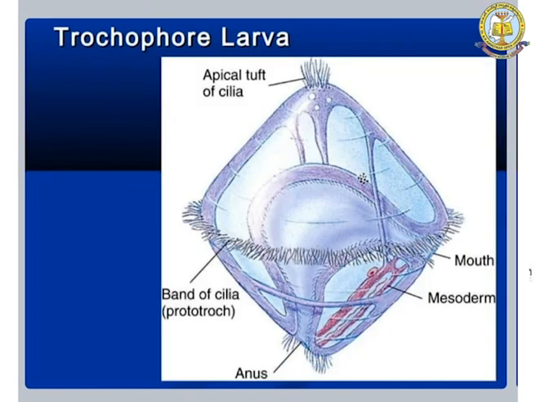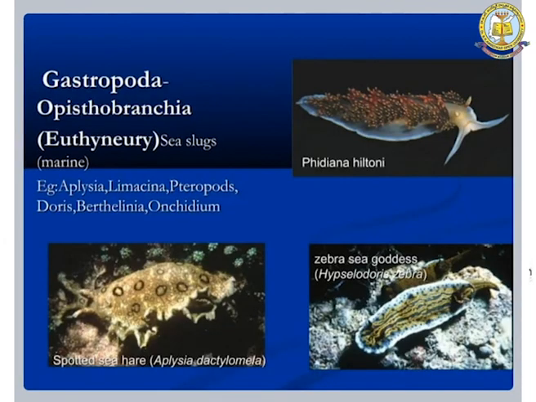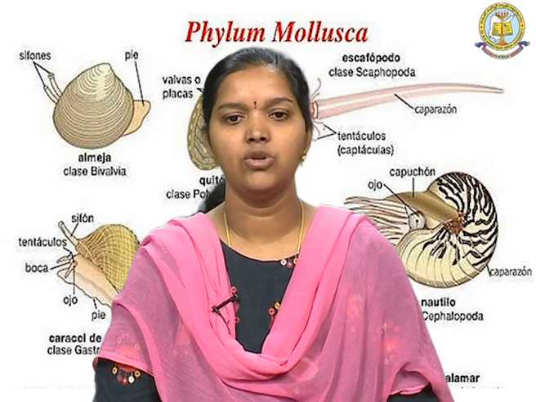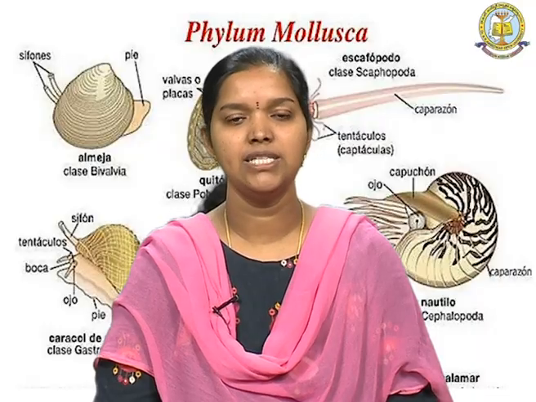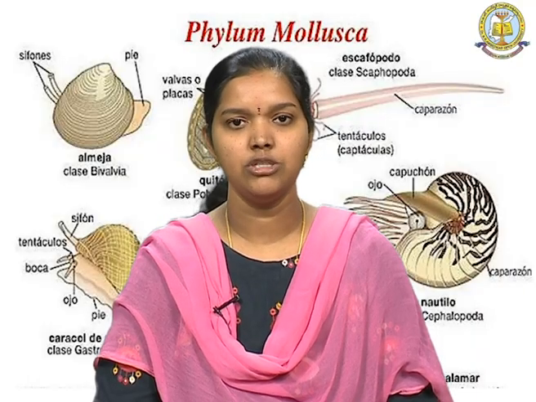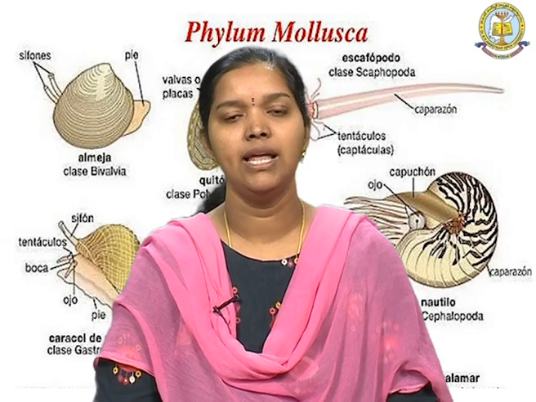Trochophore larva. This is the larval stage in which the mollusca will continue their life history, and some are present as sea slugs. These are the images of the gastropoda which are present as sea slugs, and Pulmonata. These are the terrestrial snails or slugs, which are mainly seen on land or in fresh water. So, they are snails. These are the images of the gastropods which are mainly present on land,